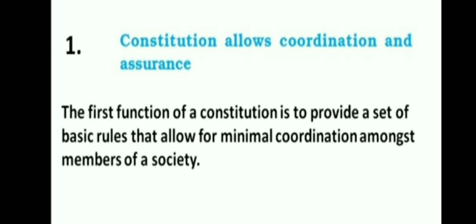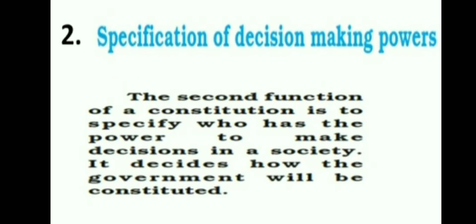So the first function of a constitution is to provide a set of basic rules that allow for minimal coordination among the members of a society. Now we are going to discuss the second function, specification of decision-making power.